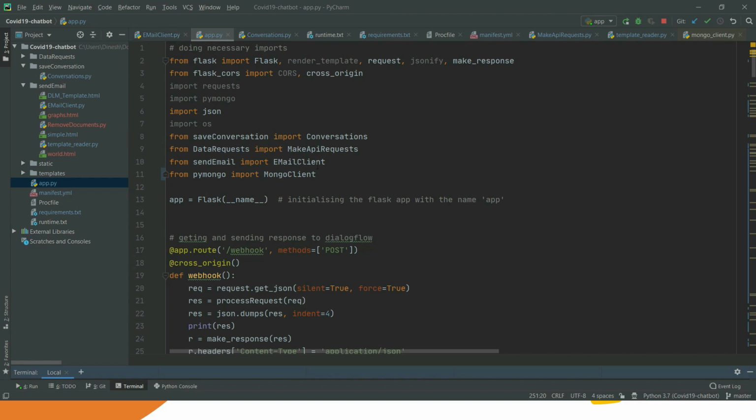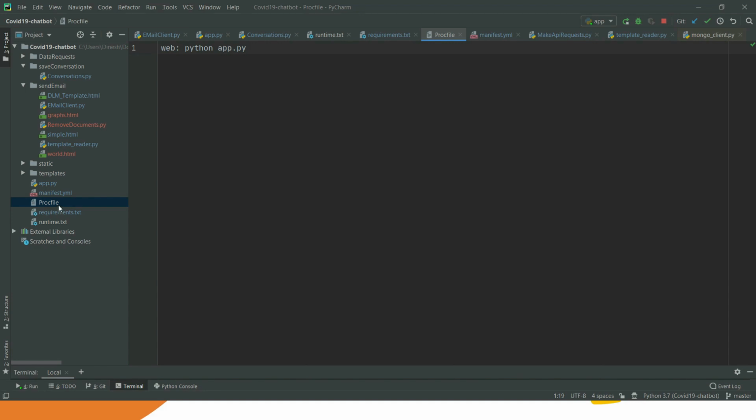Whenever I deploy this Flask application to Pivotal or Heroku Cloud, all the clients, like Dialogflow, hit the Flask application, which means they will hit this particular file. So I have written it inside the Procfile. You can see it says it's a Python application, and the initiation point, or first file, is app.py.